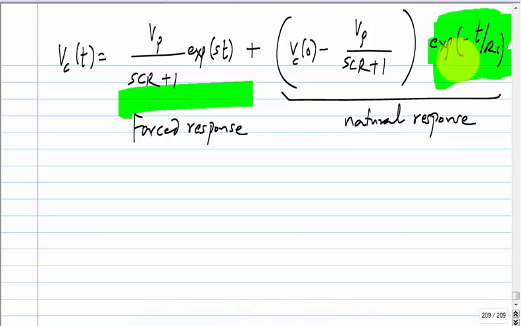So, first of all, is this complete? I mean, is this solution valid for all cases? It is? What is it? SCR is minus 1. Okay. If SCR is minus 1, the denominators go to 0. What will you do then? How will you solve for it? If SCR is minus 1, what happens? Does this work? Clearly not.